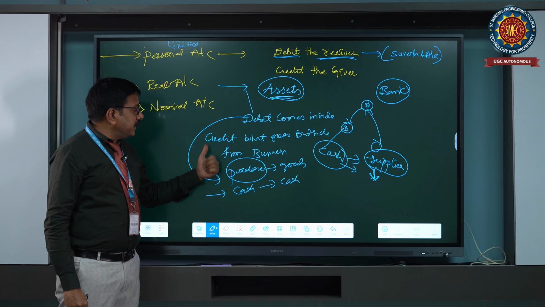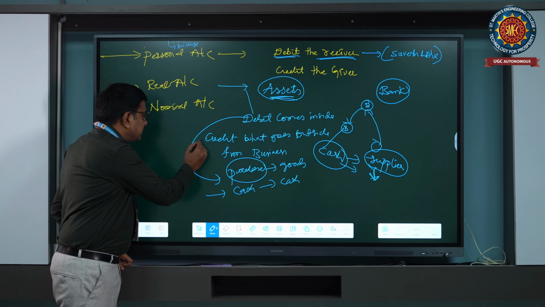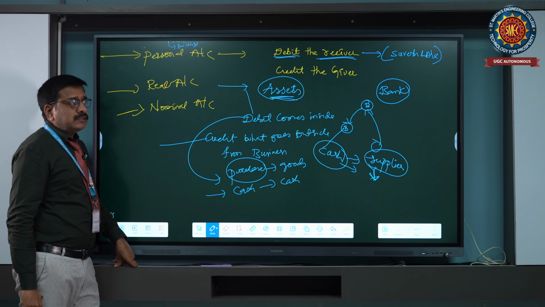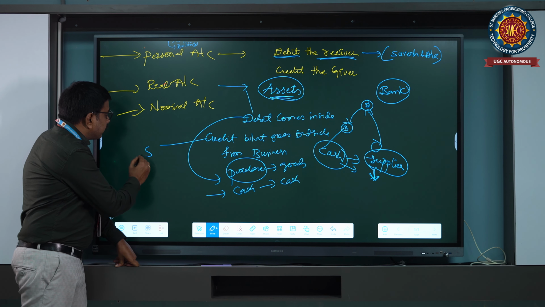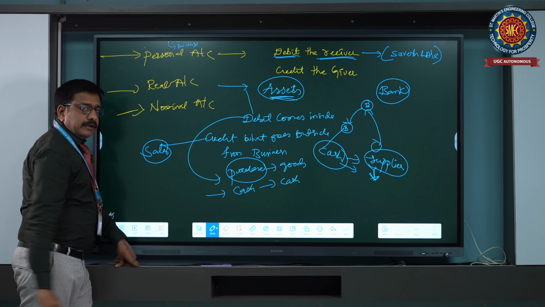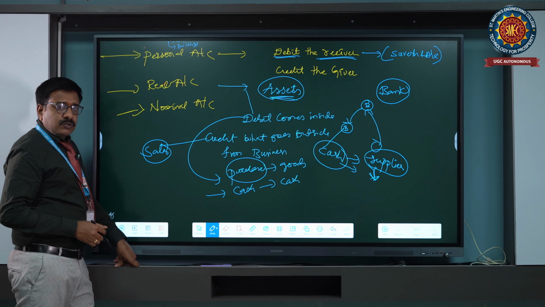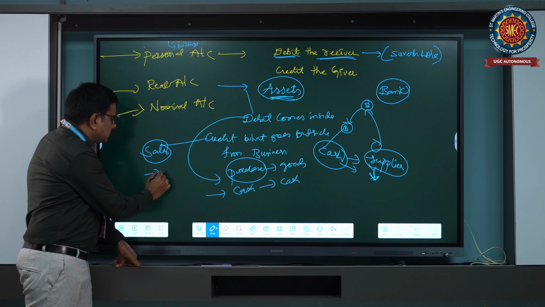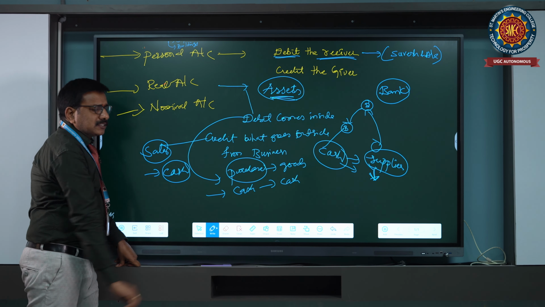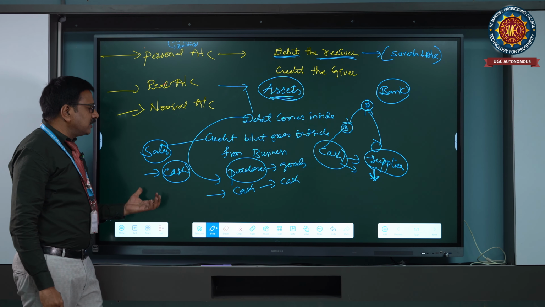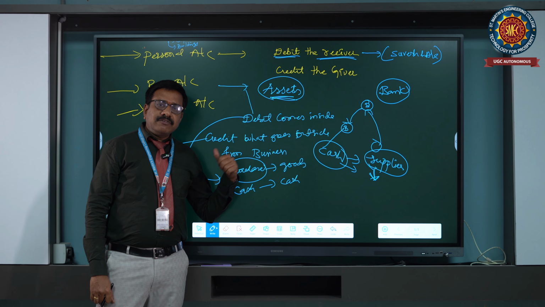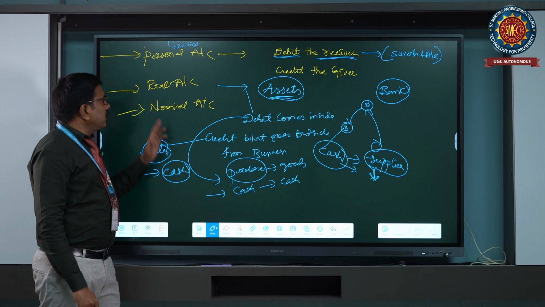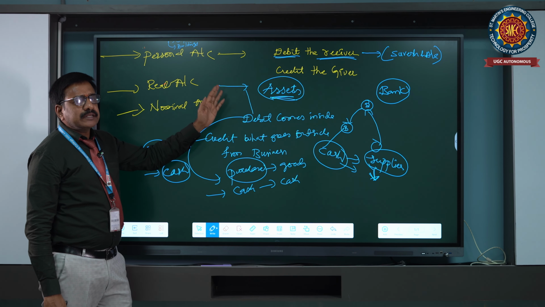What is to be credited here? On the credit side, we mention what is going outside from the business. When we are selling our goods, the goods go outside, so we write sales. Next is cash: when we pay cash to outsiders, cash goes out, so we mention cash. Mainly goods and cash go outside, and we consider them on the credit side. So that is all about the real account. For the personal account, debit the receiver, credit the giver.